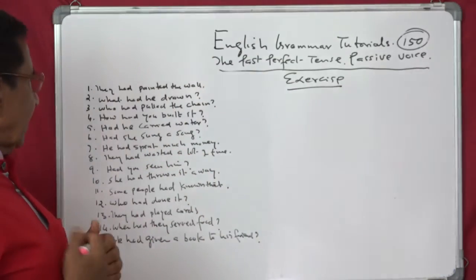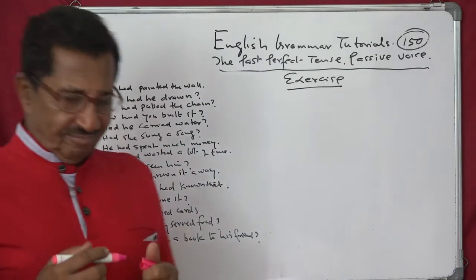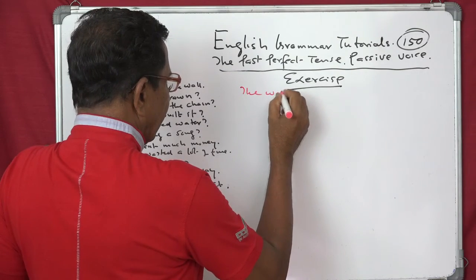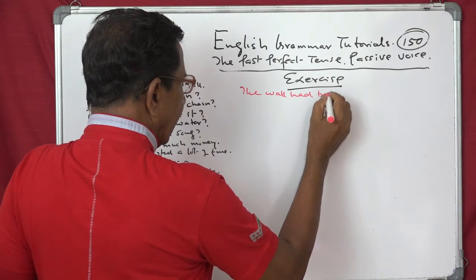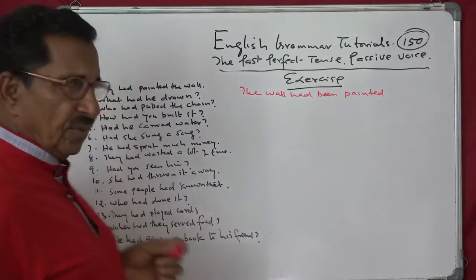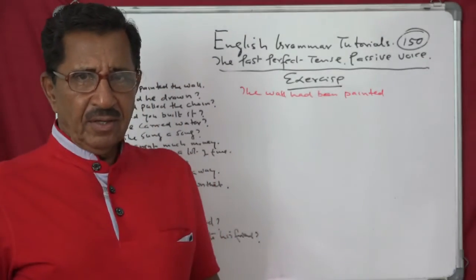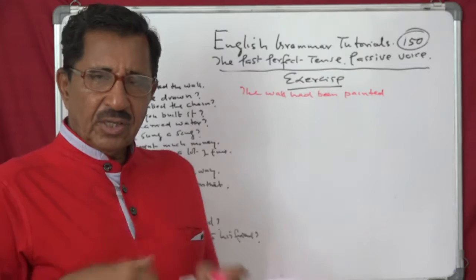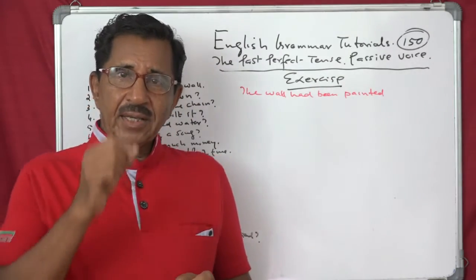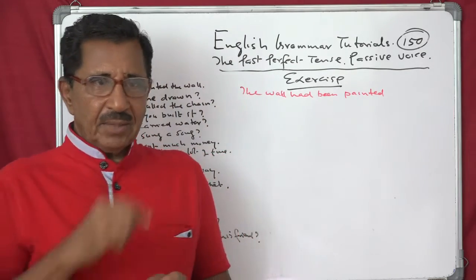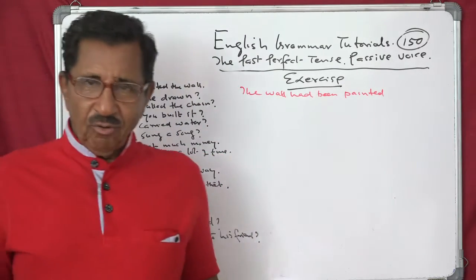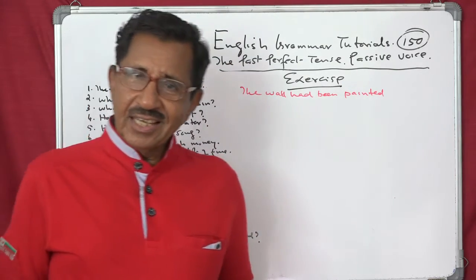Alright, so let's begin. They had painted the wall. The answer is: the wall had been painted. Painted by them, that is understood. But it is non-specific, so we can omit it. He, she, all the pronouns we can omit, because pronouns are not specific. But if you say painted by a particular person, say Prasad or Ashok, then you have to write it. Otherwise, you can omit or leave out all the pronouns.